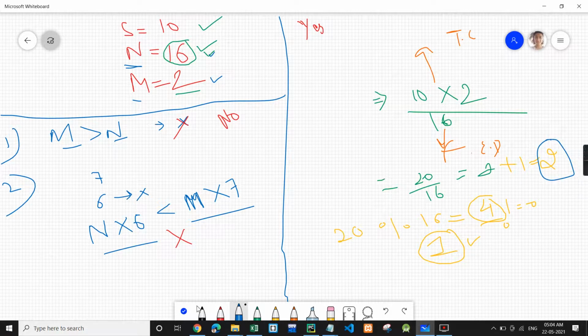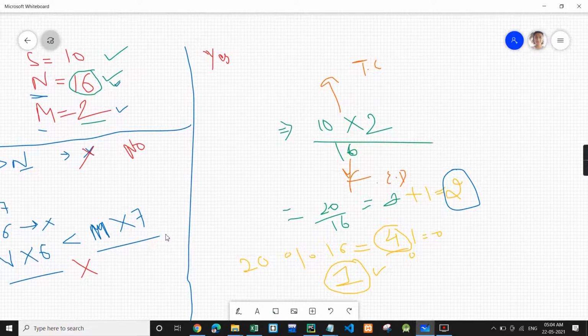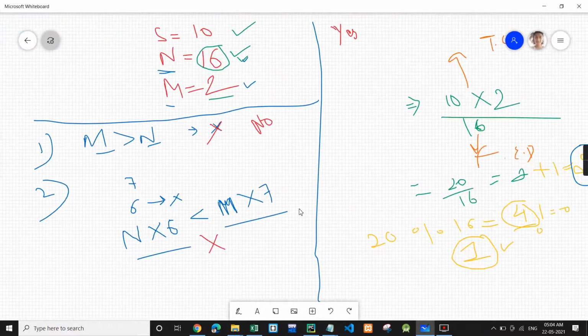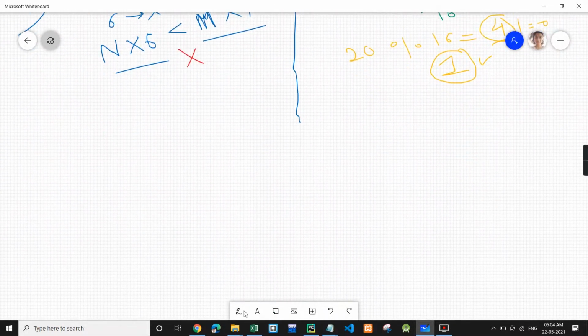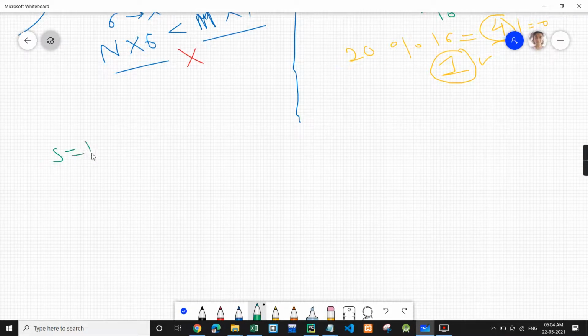Now also let's see how this is happening. So S is 10, N is 16 and M is 2.